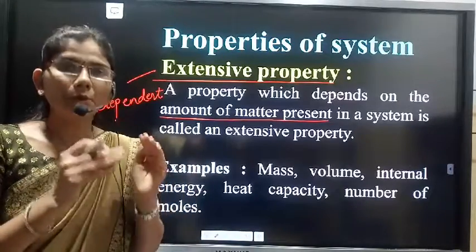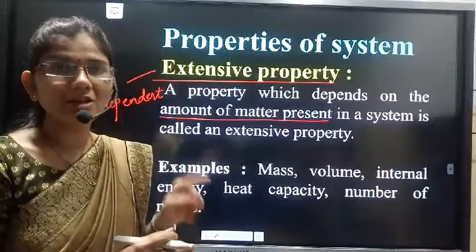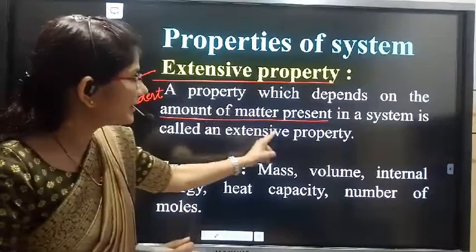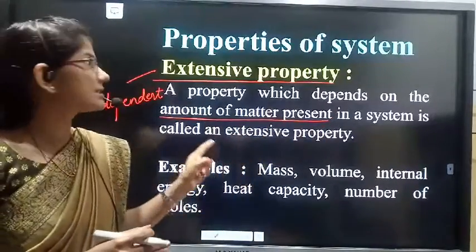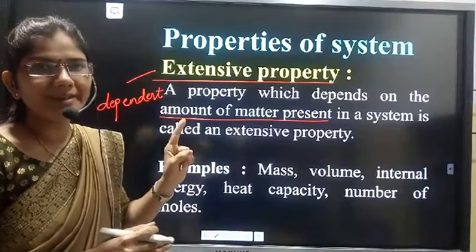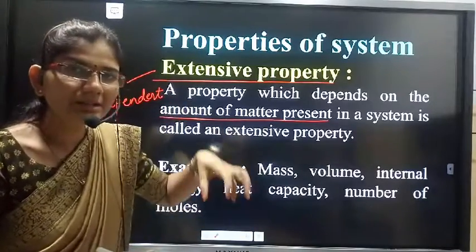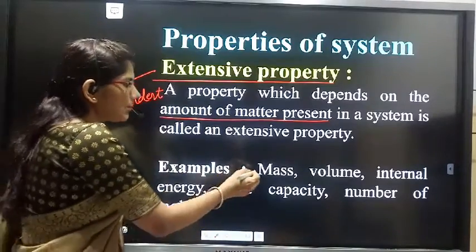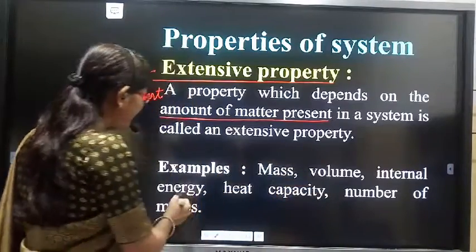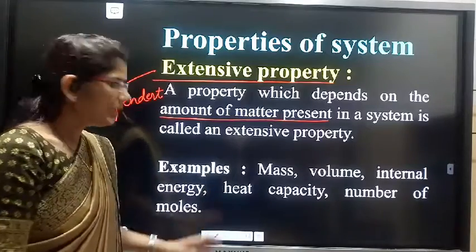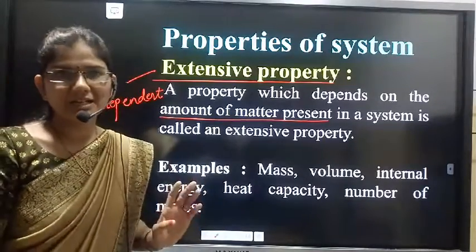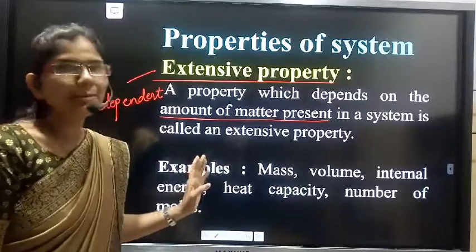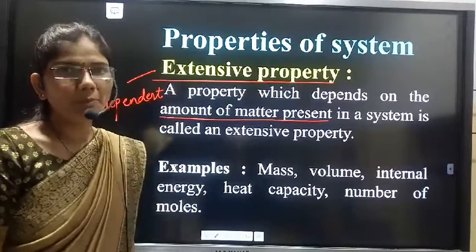That means the properties of a system which depend on the amount of matter present in it are called extensive properties. For example, mass, volume, internal energy, heat capacity, number of moles and so on. So these are the examples of extensive property.